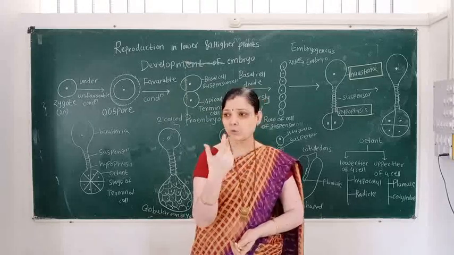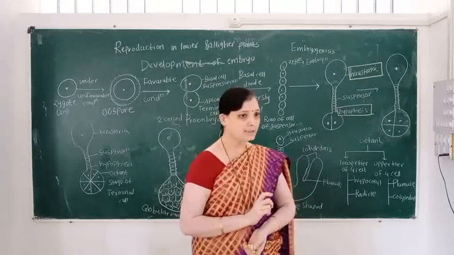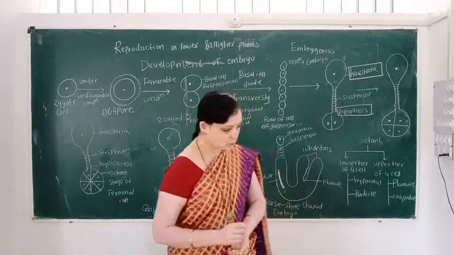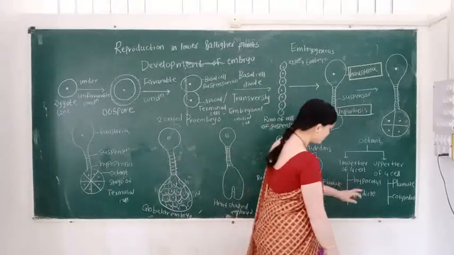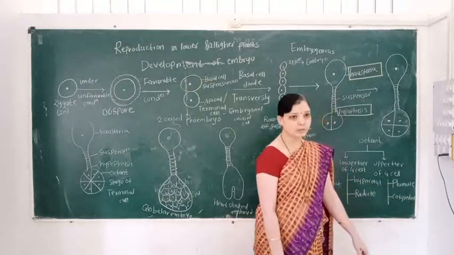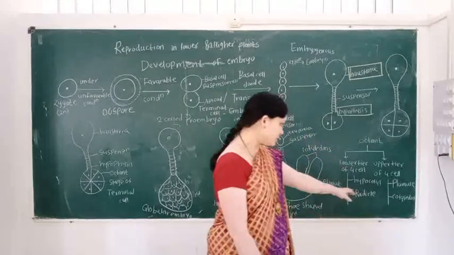Roots develop from the radicle and the shoot system, that is the stem, develops from the plumule. So the radicle gives rise to the root system and the plumule gives rise to the shoot system.